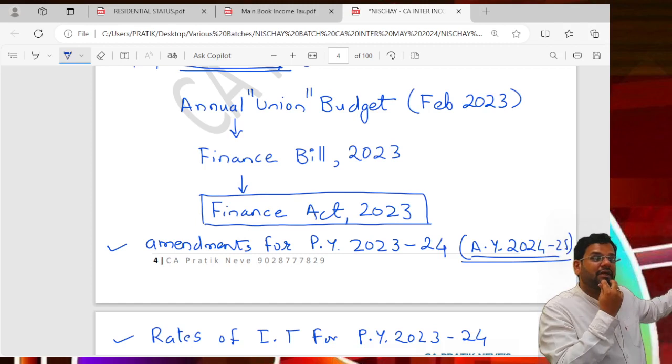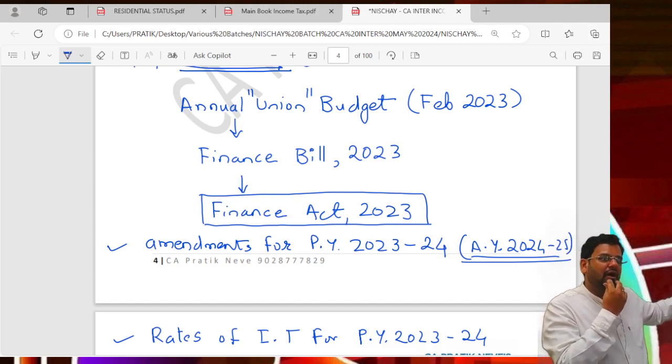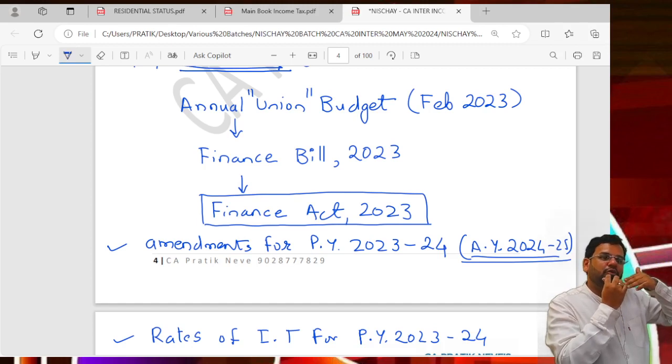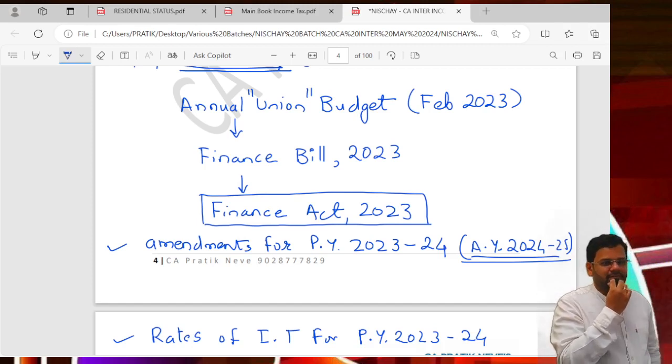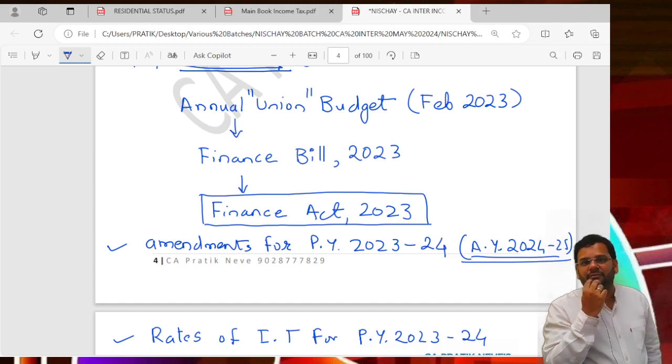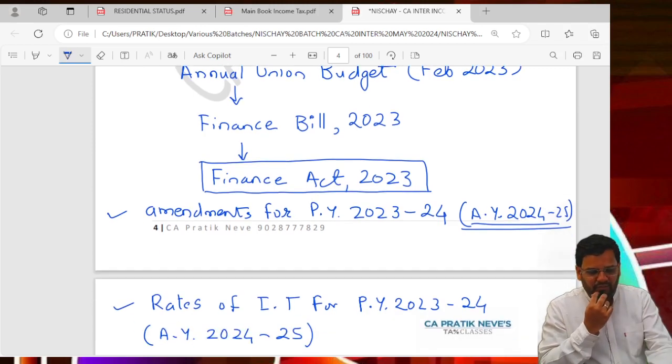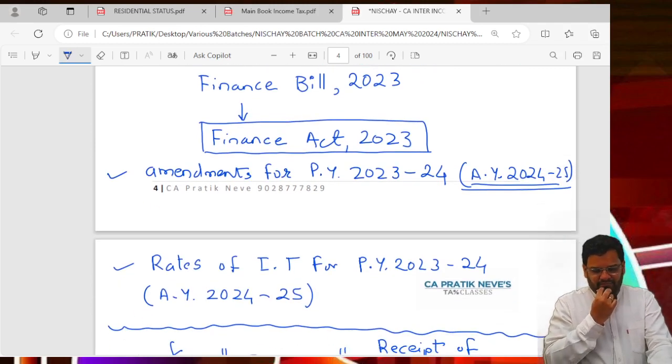How does a bill become an act? The bill will be proposed in both houses of parliament, and then it will be given assent by the President of India, and then it will become the Finance Act.